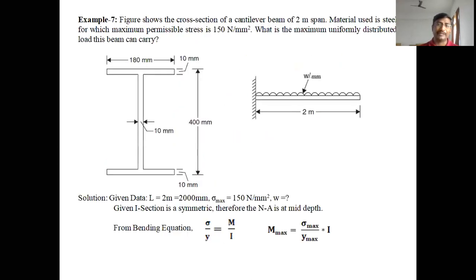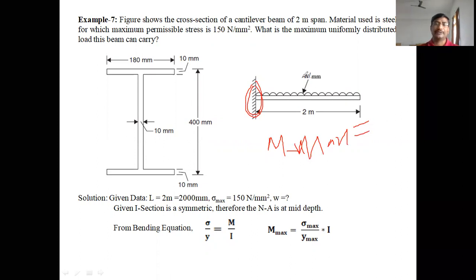Generally, in a cantilever beam the maximum bending moment occurs at the fixed end. At this point, the maximum bending moment occurs. So what is the bending moment at the fixed end? The maximum bending moment value is already written in the different formulas. What is the formula for M max for a cantilever with UDL?